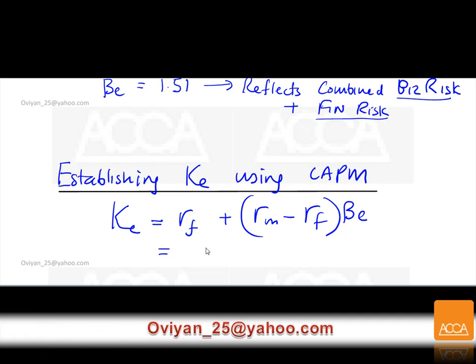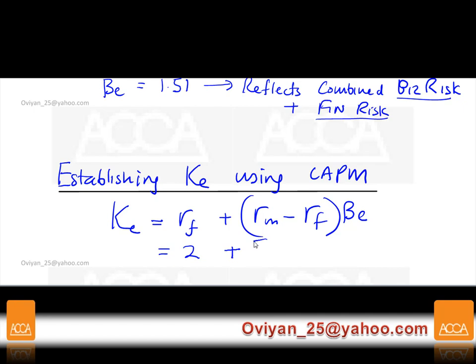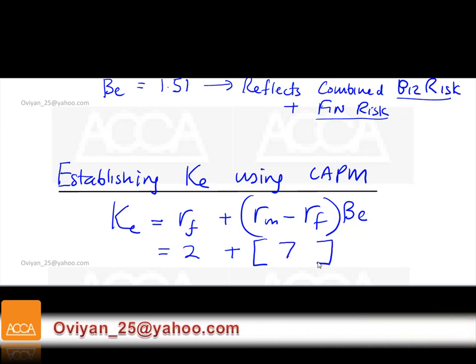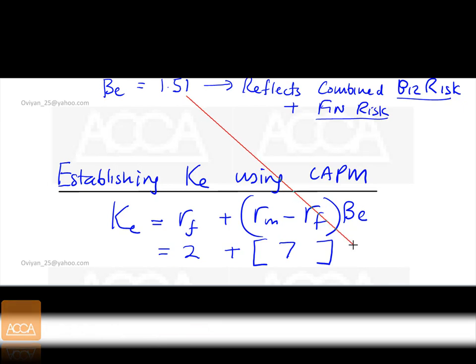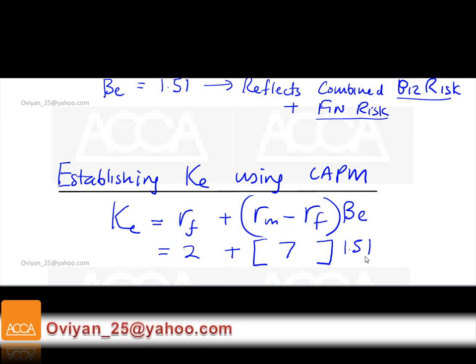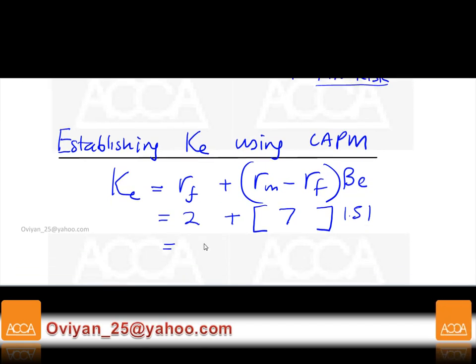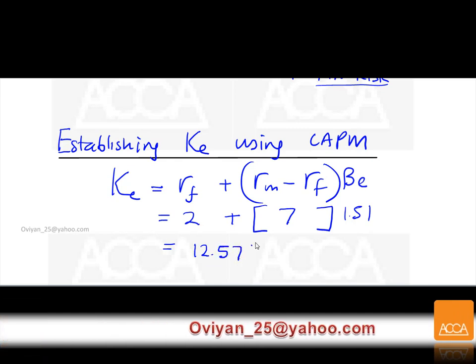So in this case, your RF is given in paragraph number 4. It's going to be 2%, and your equity risk premium or market risk premium is given as 7%, and your beta equity you just found out, so you just put it in there. With 1.51 beta equity, that gives us a cost of equity in 2 decimal places of 12.57%. Now you can go for 12.6.